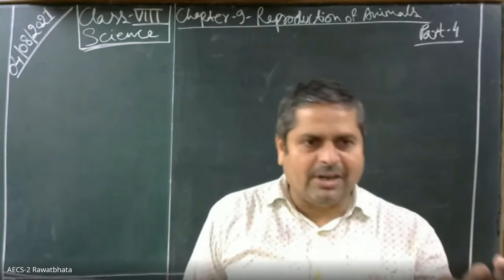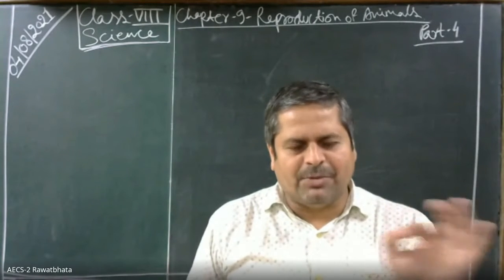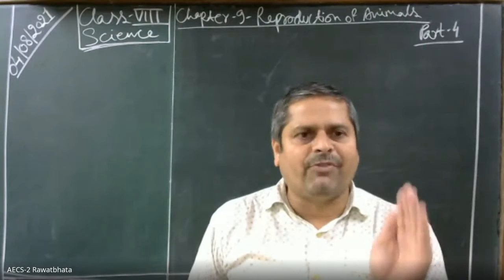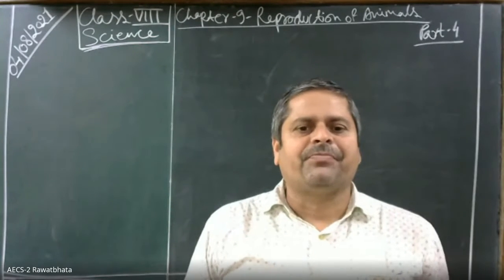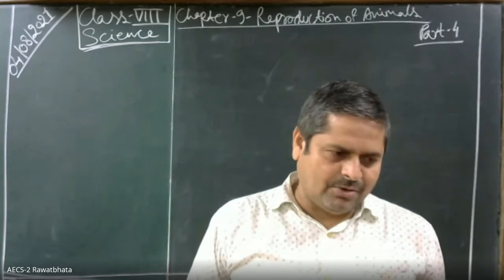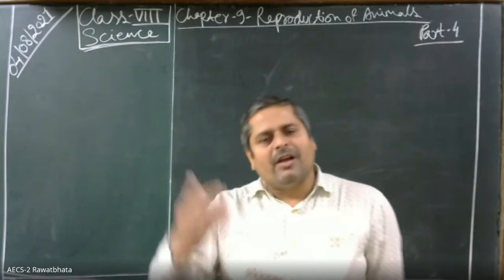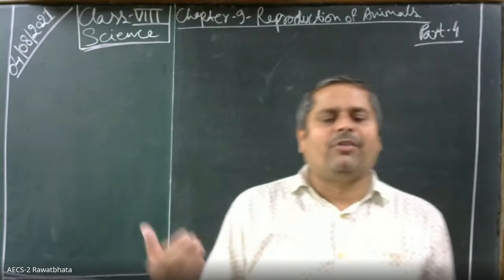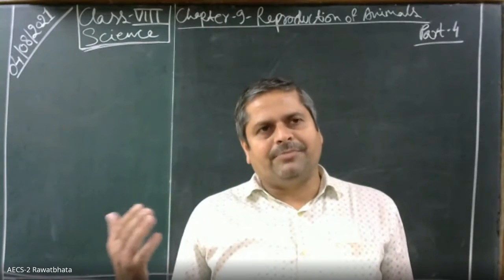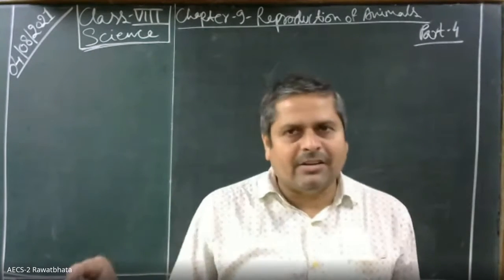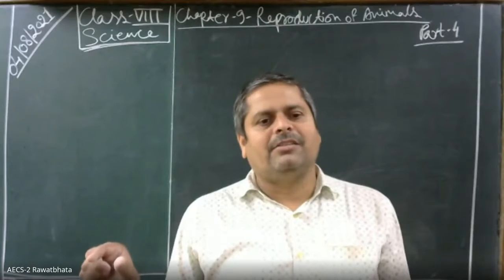So in asexual reproduction, there is no formation of gametes. Okay, children? What I was telling about more. Sorry. The female reproductive system includes a pair of ovaries, then oviduct, and uterus.